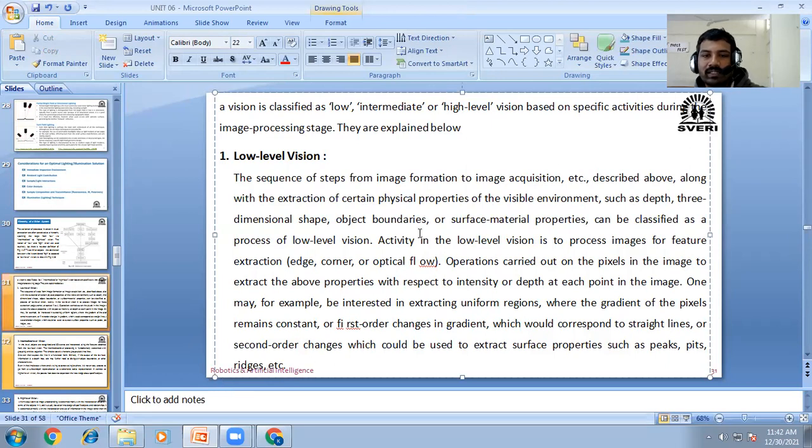Okay, in this low level vision process, image formation to image acquisition occurs. In this process, it will record the depth, three-dimensional shape, and object boundaries. It will find these in the low level vision.